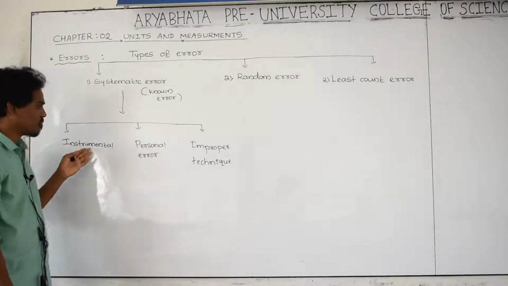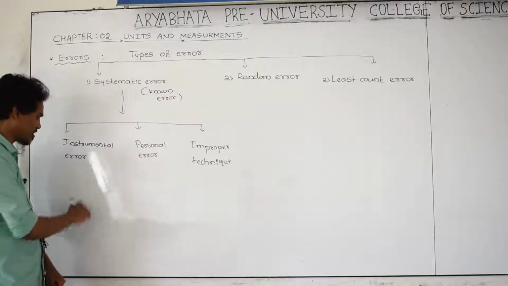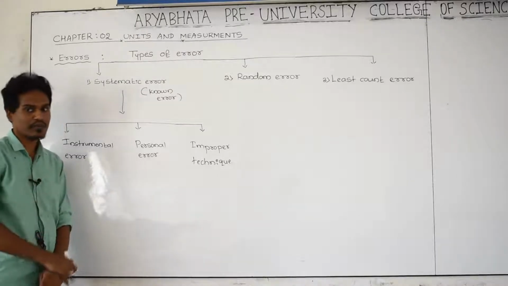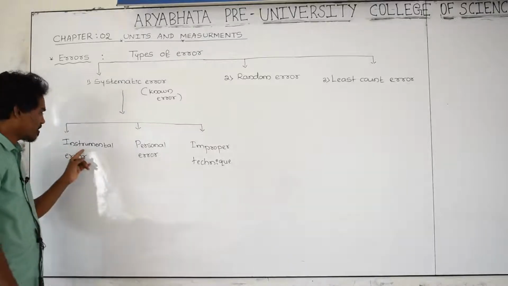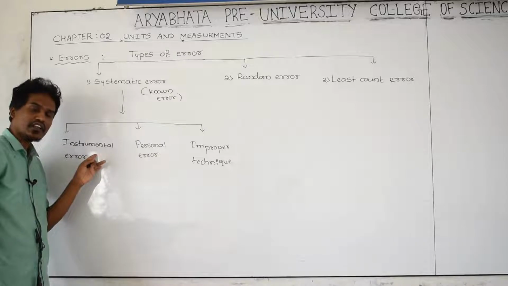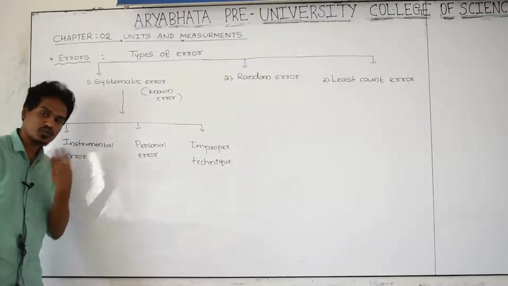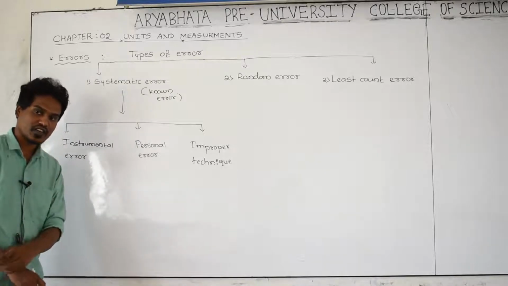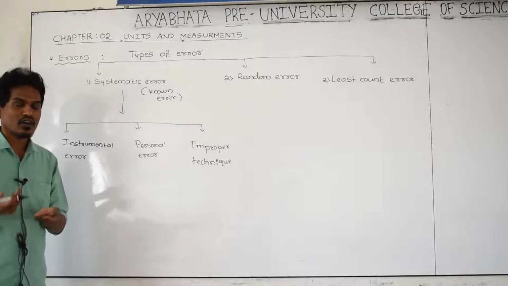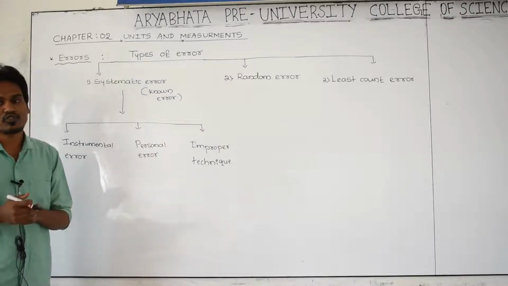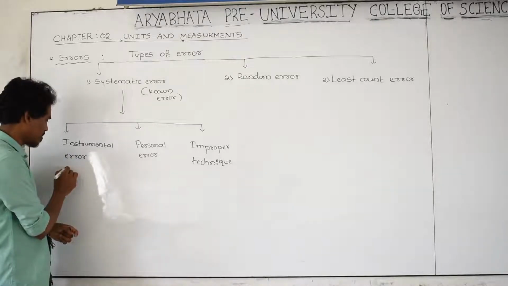And the first one is instrumental, personal, and improper. The instrumental error is, for example, you are measuring something by using an instrument, and the error is created in the measurement because of a faulty instrument, or that instrument is not properly designed, or that instrument is not good. There is a faulty instrument, or the calibration of the instrument is also one of the problems. Therefore, what is instrumental error?